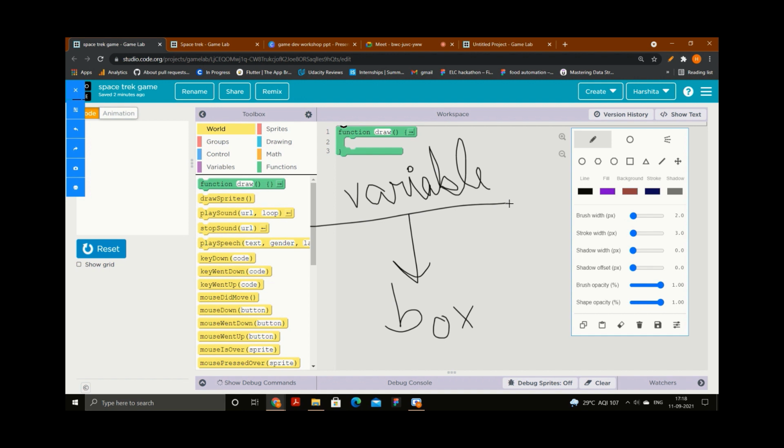Okay, it's a box. In the coding language, there are a few rules and regulations to write any kind of code. According to that rule, wherever we need to use a variable to put anything inside it, we will write this term var. Wherever you see var, that means that is a variable.